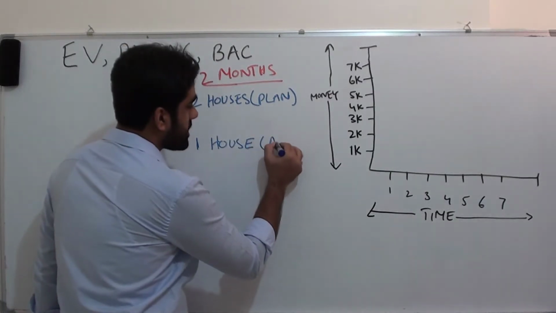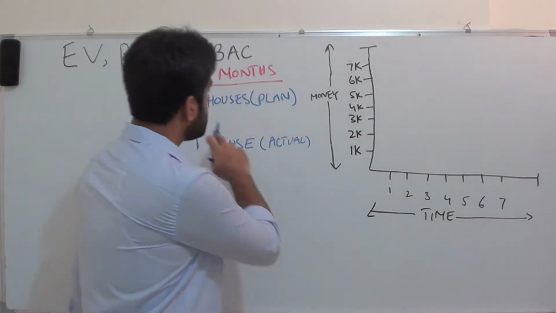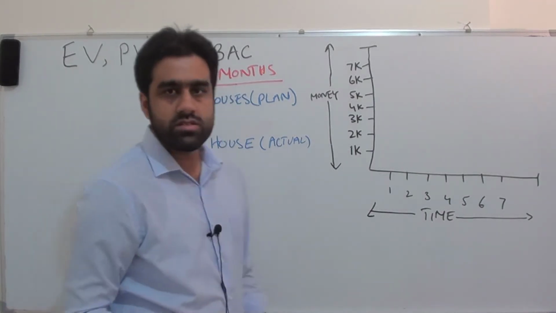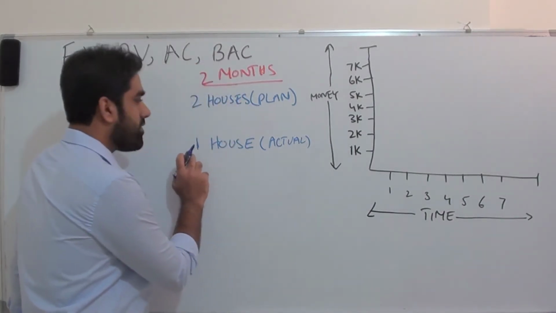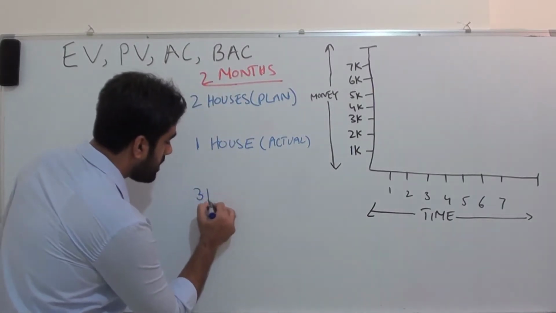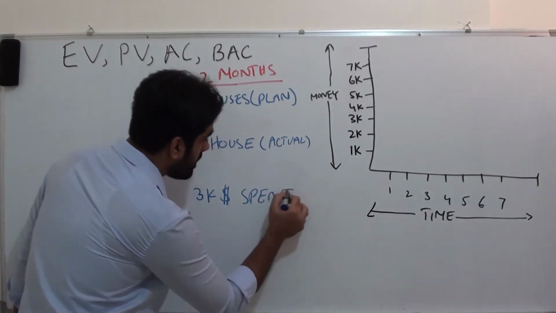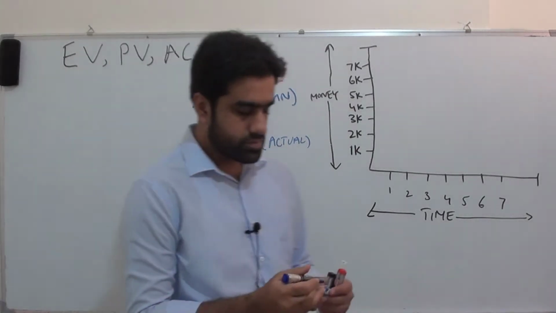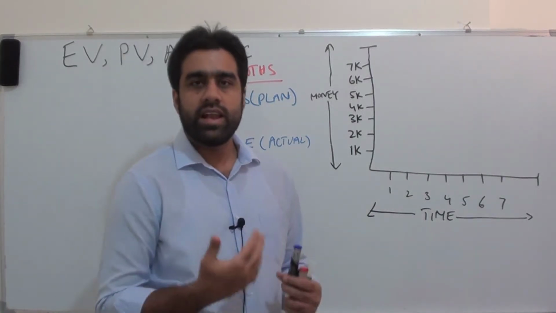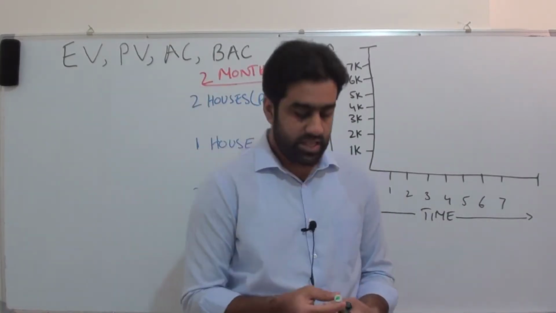So this is the actual. The plan was they will build 2 houses in the project plan, but reality is, due to some reasons we don't know, they have only developed 1 house, and they have spent $3,000 in order to construct this 1 house. So let's take this example and this situation, and let's see what are actual cost, earned value, planned value, and BAC here.